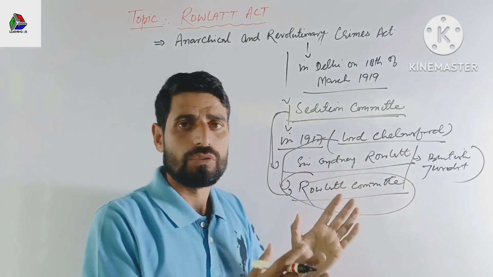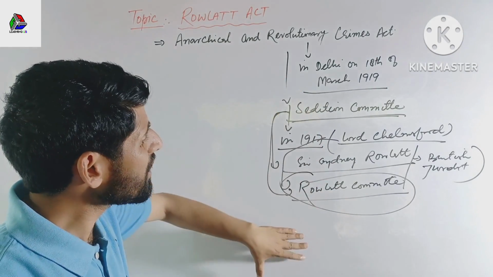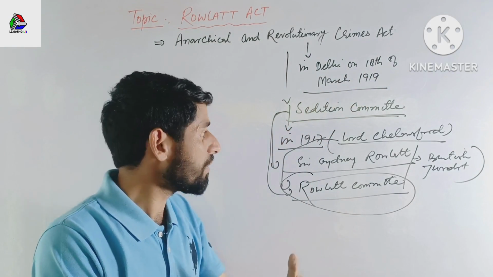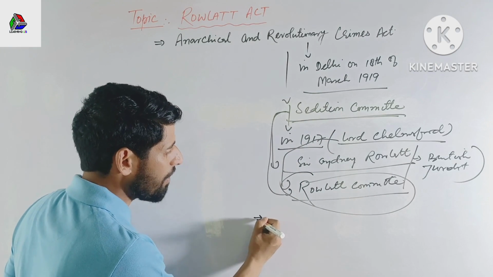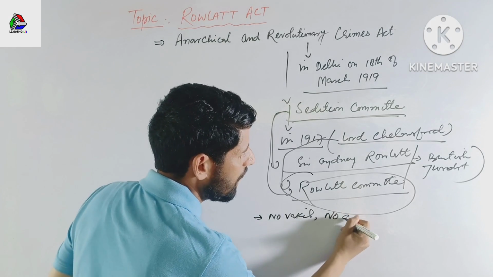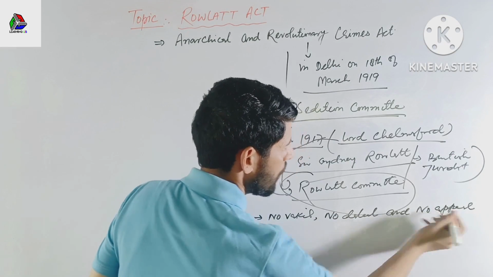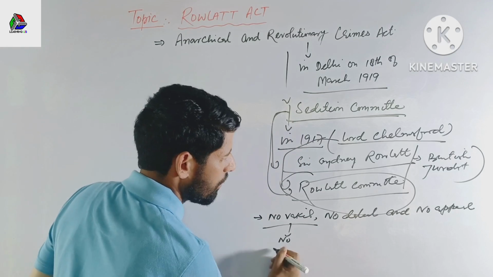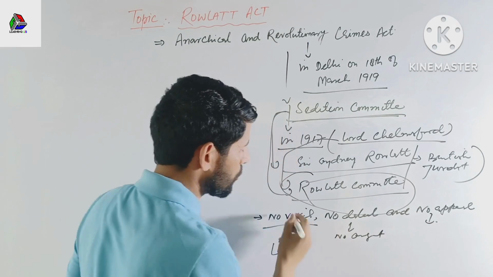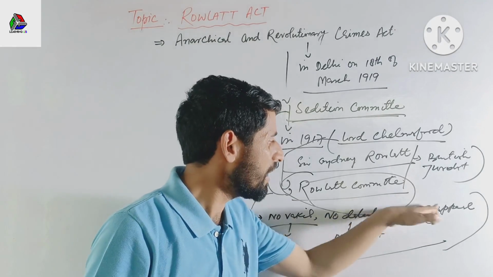Rowlatt Committee President, Sir Sidney Rowlatt. So this act was passed by the British government on 18th of March 1919. The act was described as no vakil, no dalil, and no appeal. No vakil, no lawyer, no dalil, no argument, and no appeal. So the Rowlatt Act was described as no vakil, no dalil, and no appeal.